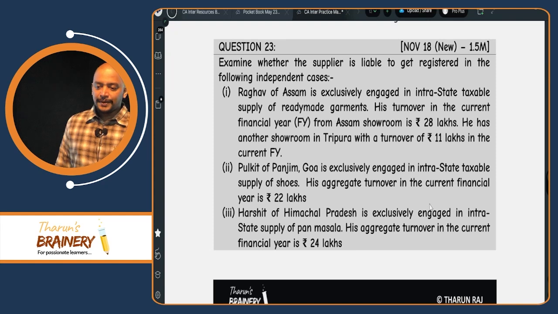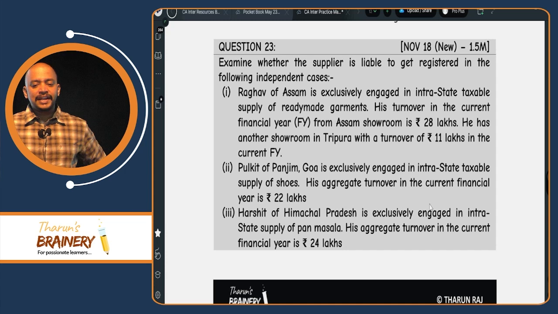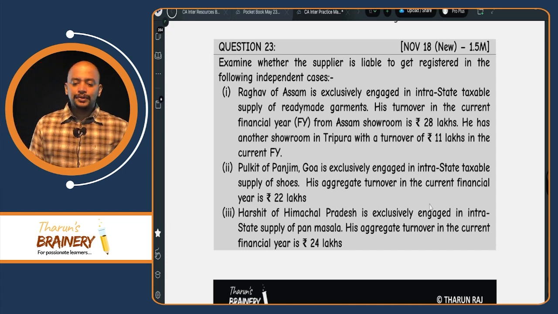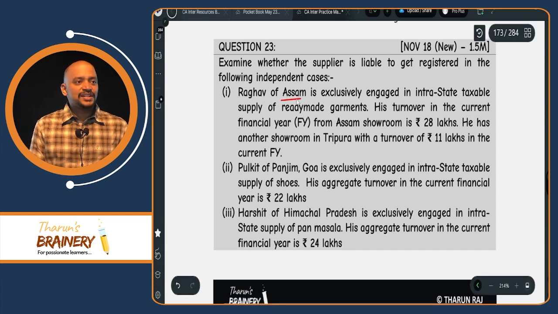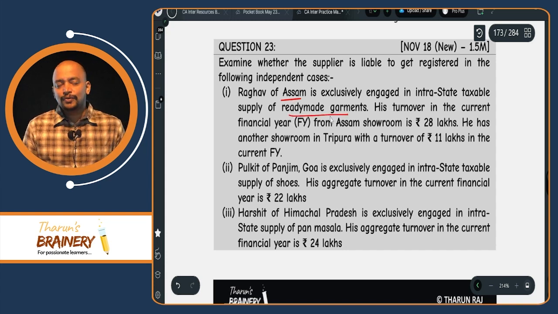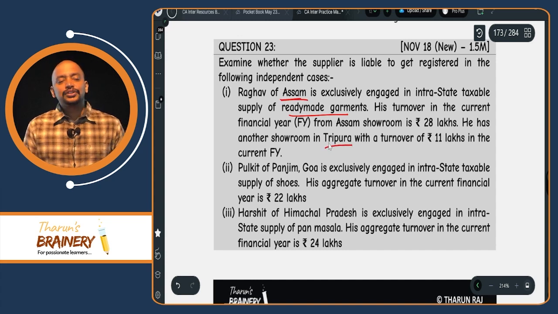Question number 23, examine whether the supplier is liable to get registered in the following independent cases. First one, Raghav of Assam is exclusively engaged in intra-state taxable supply of ready-made garments. So Assam means one state, only supply of goods. What is the limit? 40 lakhs. His turnover in the current financial year is 28 lakhs. He has another showroom in Tripura. No, then it is 2 states, Assam and Tripura.